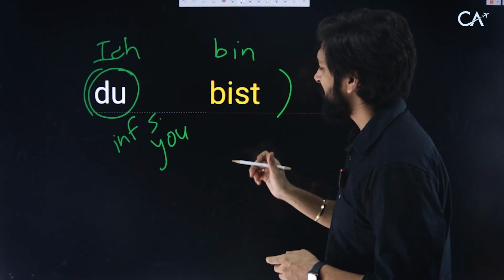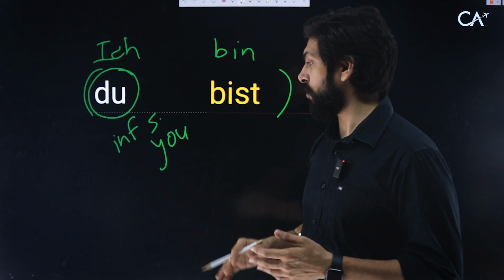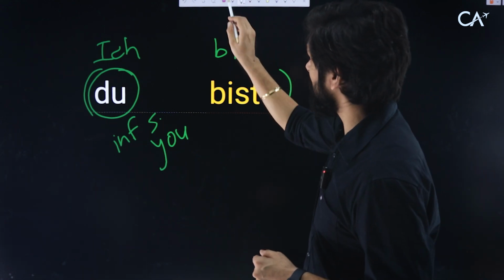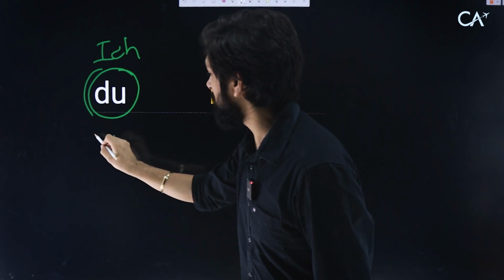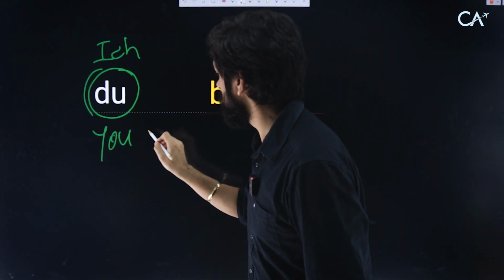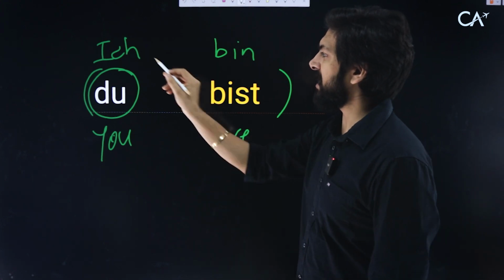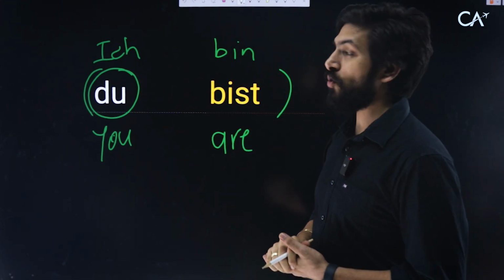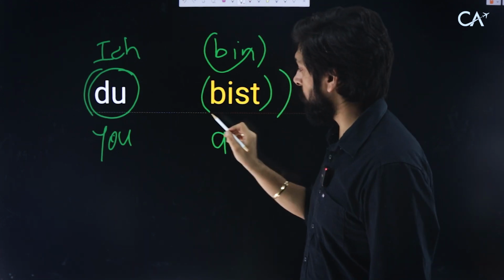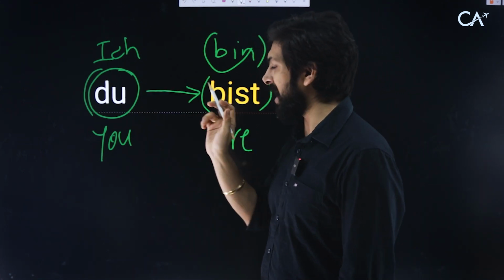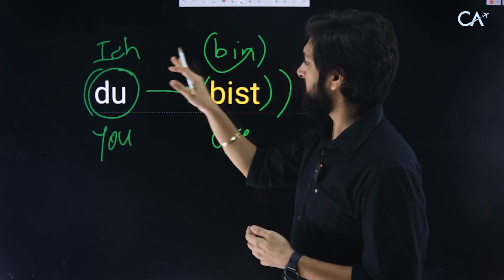So du bist means you are. The literal translation is you are. So du bist is you are, ich bin is I am. So am can be called bin and are can be called bist, only for du. Not always is "are" going to be the same. So ich bin, du bist.